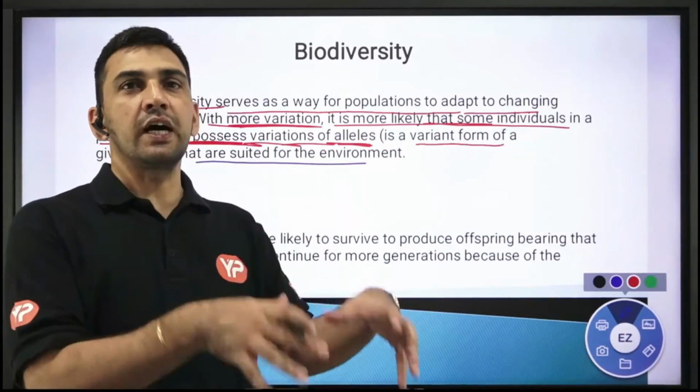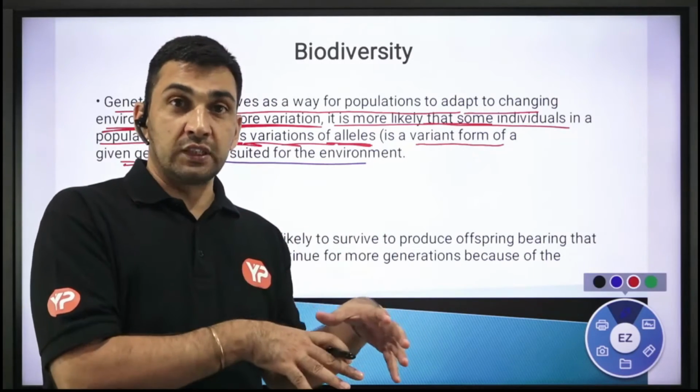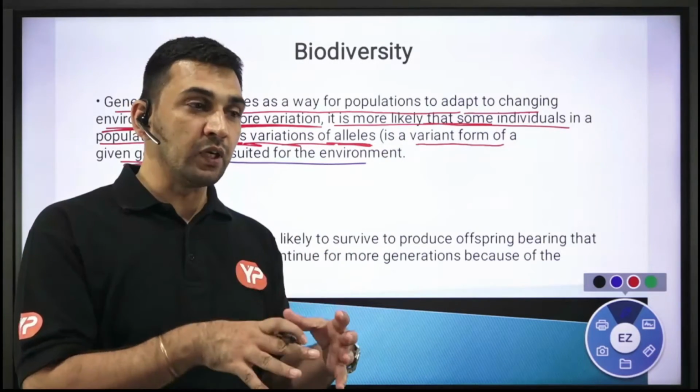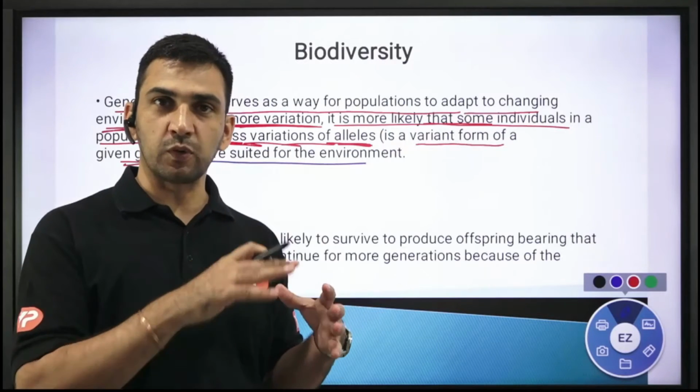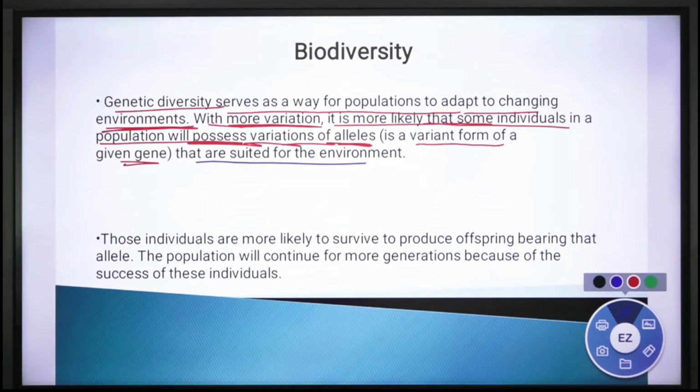अगर कोई disturbance आ रही है, that disturbance is able to influence, but that disturbance is not able to completely vanish that population or that particular species, right? So now that is how you are going to have the benefit of this kind of diversity.